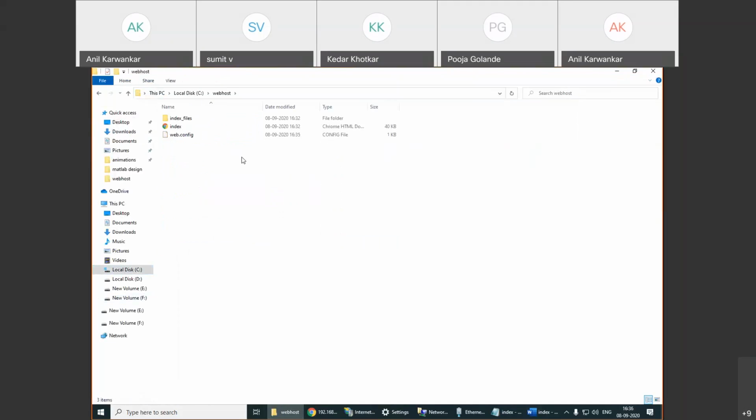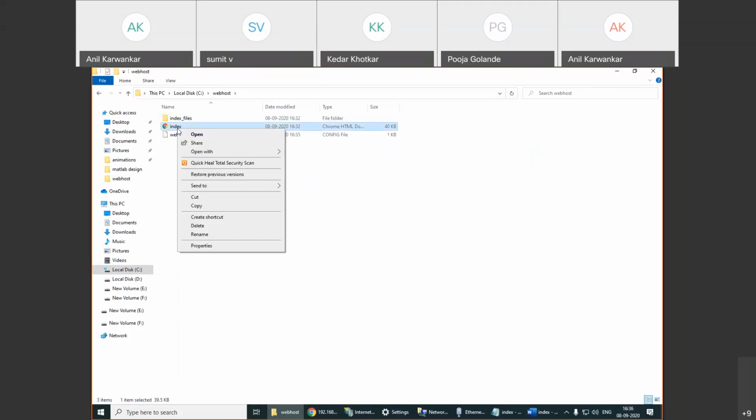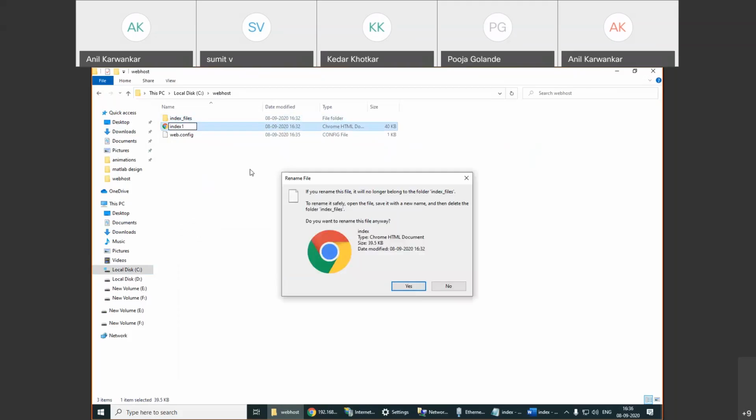At present there is an index file and its modifications. This index file is created since I am adding or converting a text document into a web page through Word. That's why these index files are available. Suppose I rename this as index Hello 1, since it's not at all a default page.